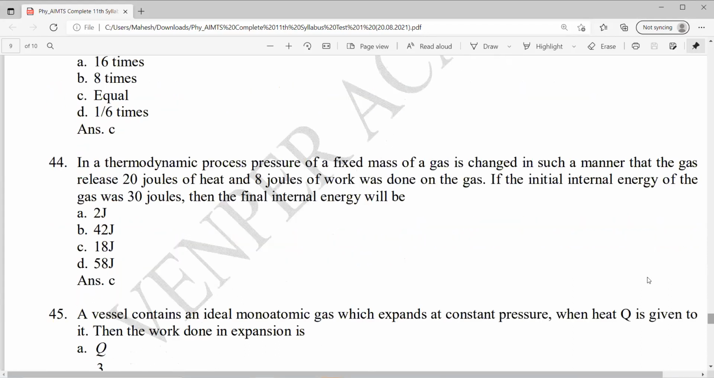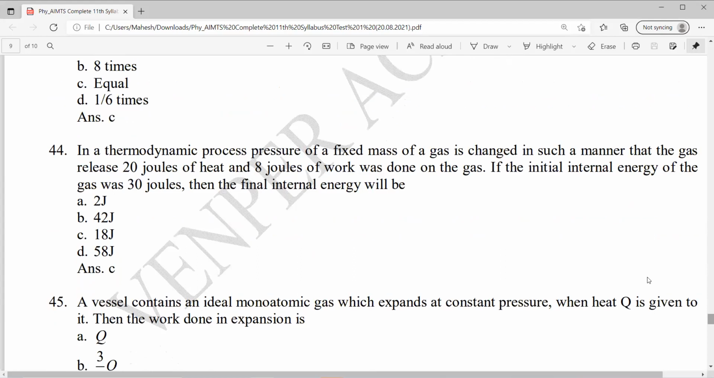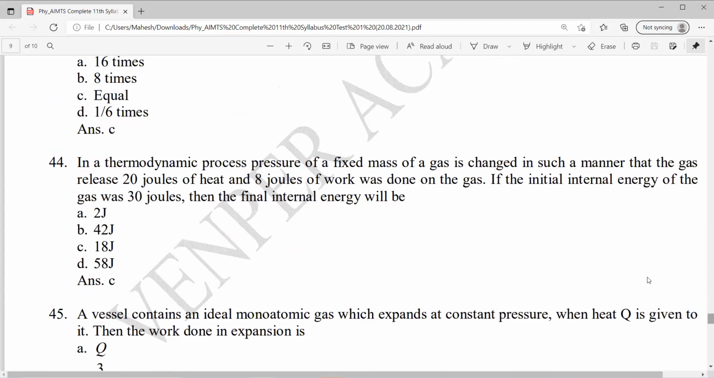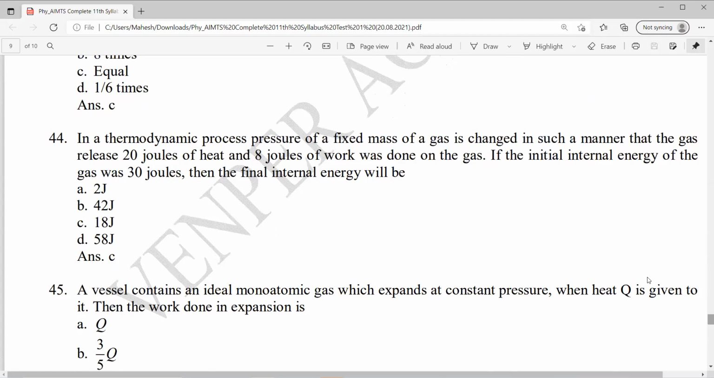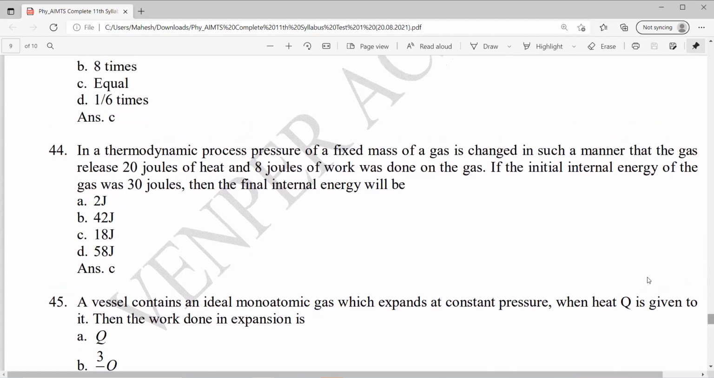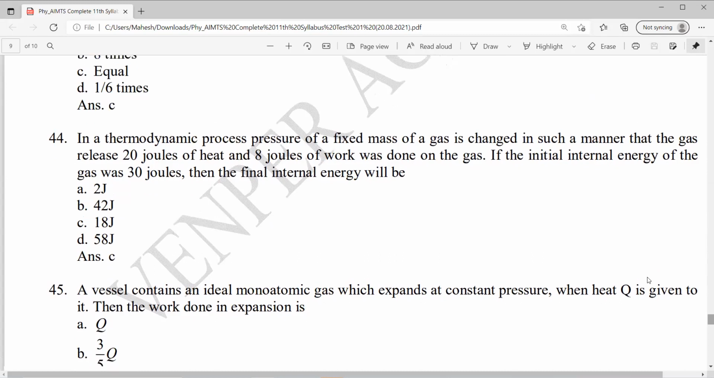In a thermodynamic process, the pressure of a fixed mass of gas is changed in such a manner that the gas releases 20 joules of heat and 8 joules of work is done on the gas. The internal energy of the gas was 30 joules. Then the final energy will be? Yes, it's the first law of thermodynamics: Q equals work done by the system plus delta U. Heat supplied is how much?